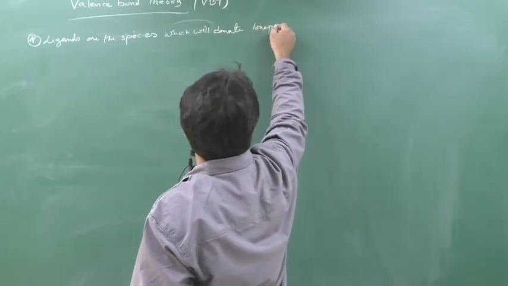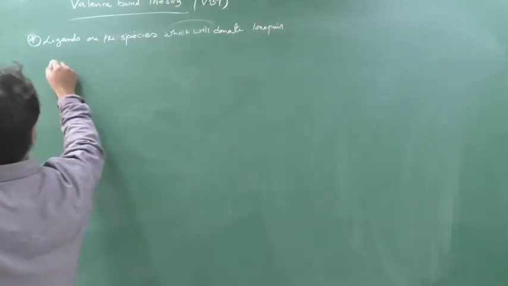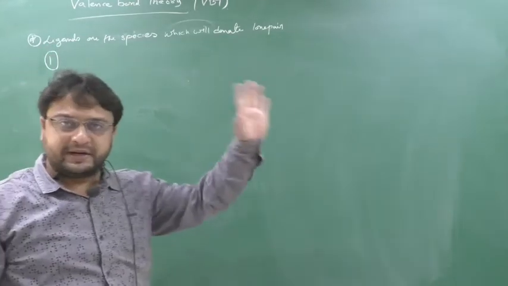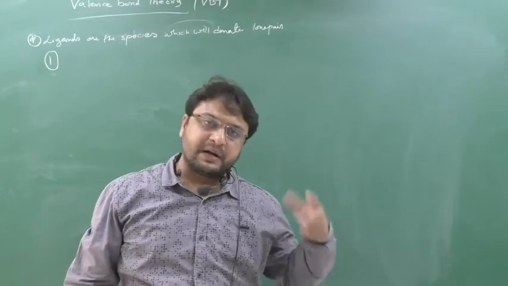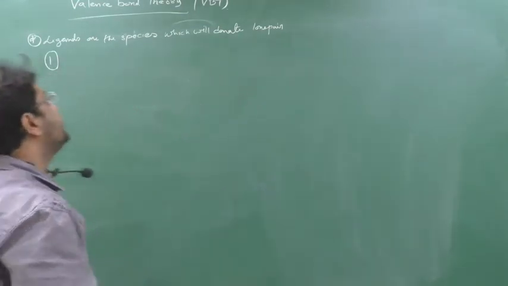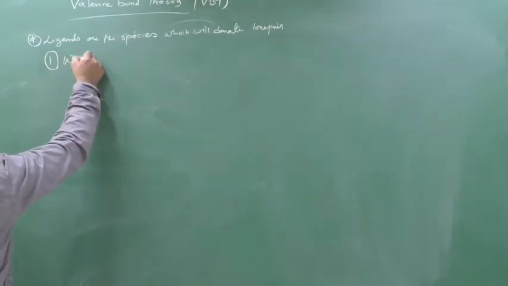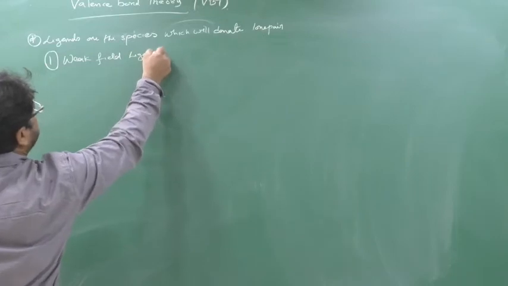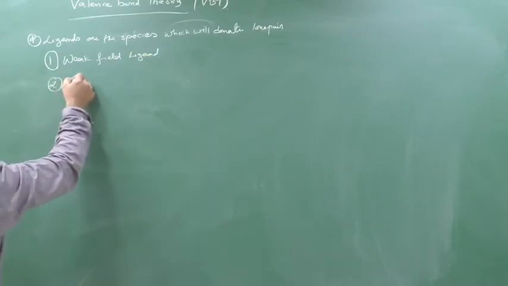This you know. Now these ligands can be of two types. Ligand will donate, compulsorily, but in that also we have separated the ligands into two types. One is weak field ligand, and another one is strong field ligand.